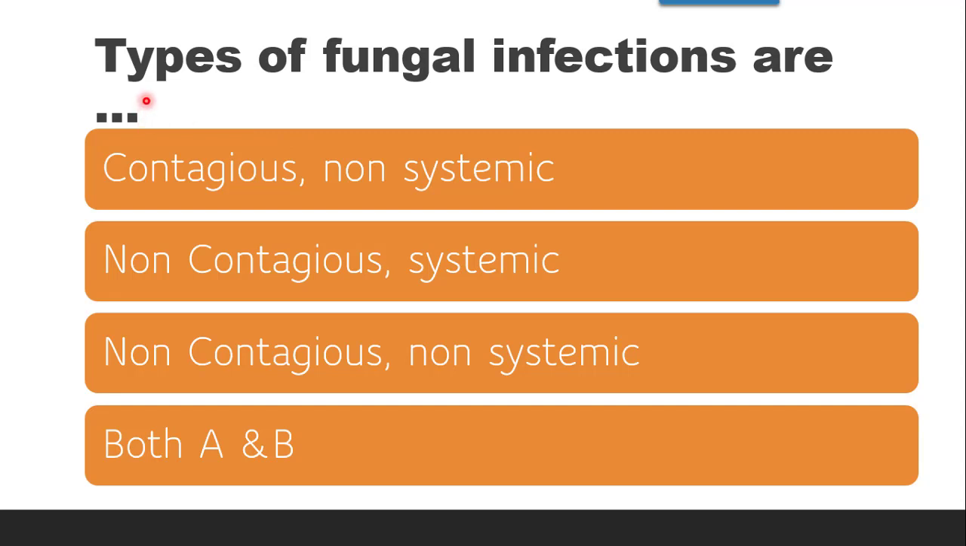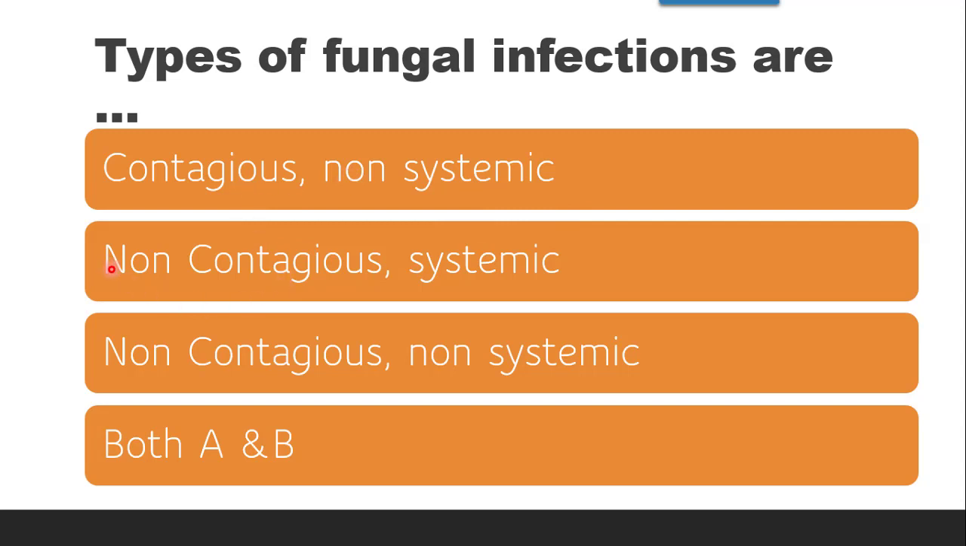Next question is types of fungal infections are. Now as per the classification, fungal infections are classified into two types. First is contagious non-systemic, second is non-contagious systemic. So contagious, as the word means, that means it can spread, and non-systemic, that means it is not in the internal organ, it is not to deal with the systemic infections.